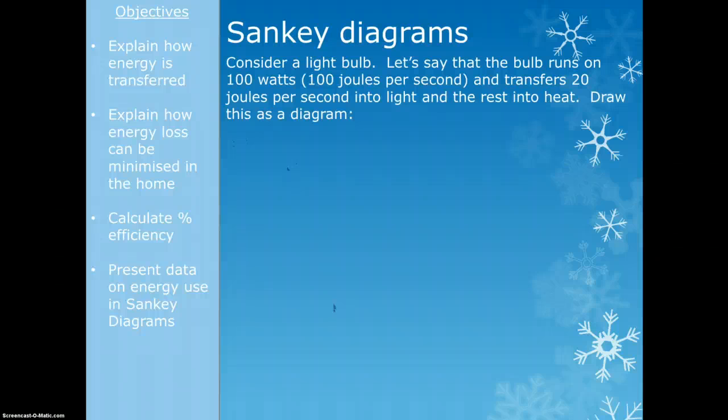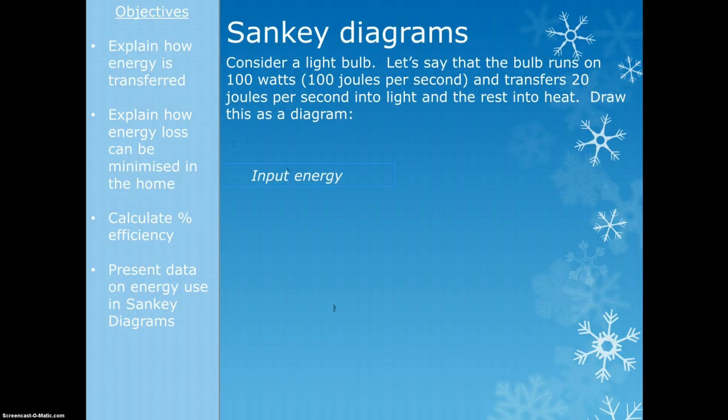So let's say we've got a light bulb and it's running on 100 watts. So watts is just a unit of power, and it tells you how many joules per second that the light bulb is using. So it uses 100 joules per second in this case. 20 joules per second going to light and the rest going to heat. So we're going to draw this as a diagram.